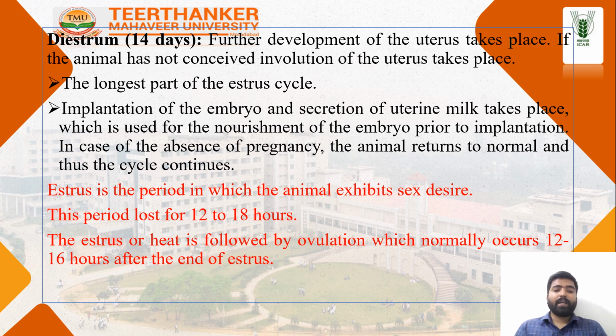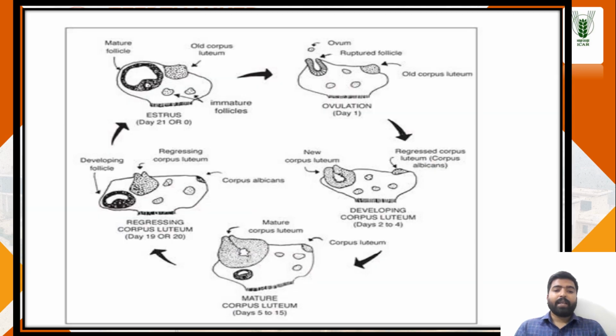Stress is the period in which the animal exhibits sex desire. This period lasts 12 to 18 hours. After the heat, ovulation normally occurs 12 to 16 hours after the end of the stress. Here is the figure. You can see this.